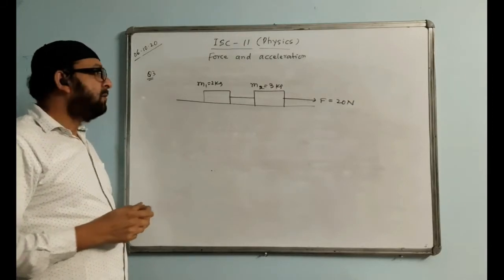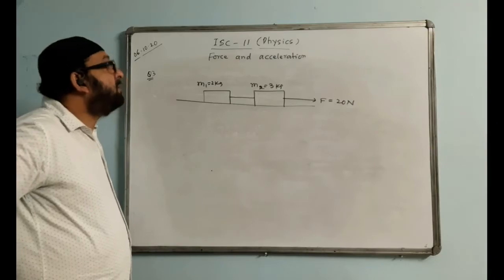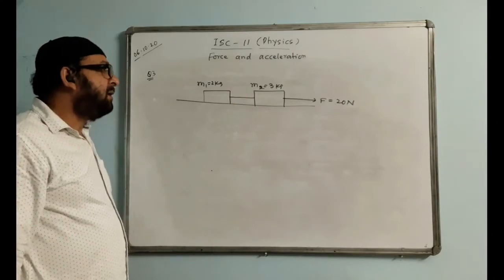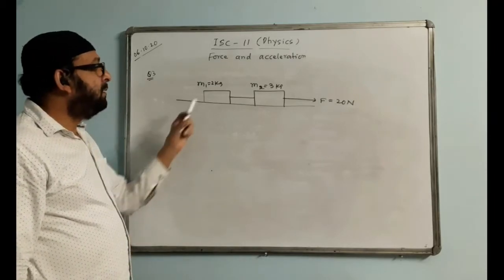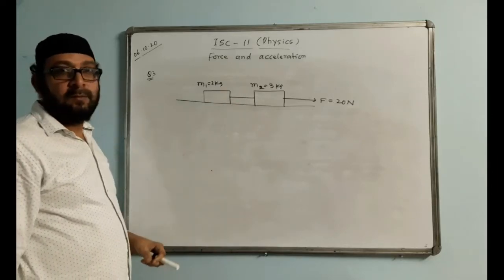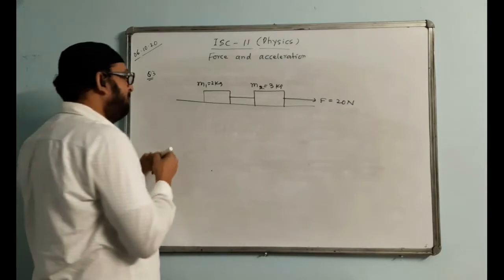The question is asking two things. Find the acceleration of the system, the acceleration of both the bodies. That is the first thing you have to find. And the second part, tension in the string connecting the masses. Two things you have to find.